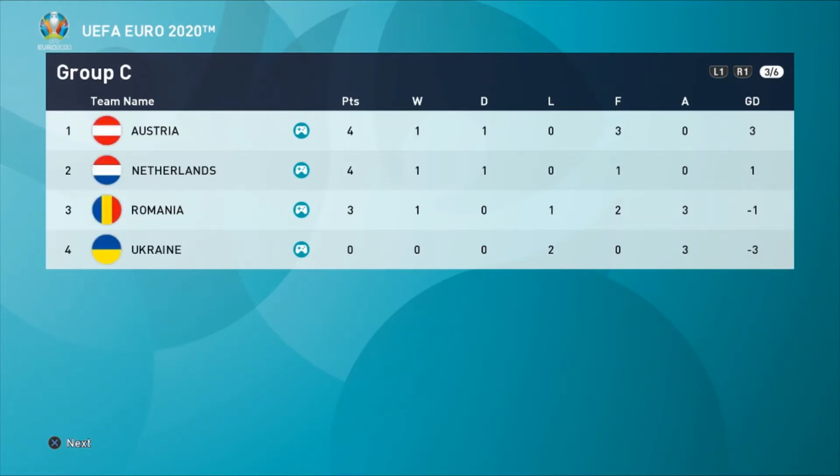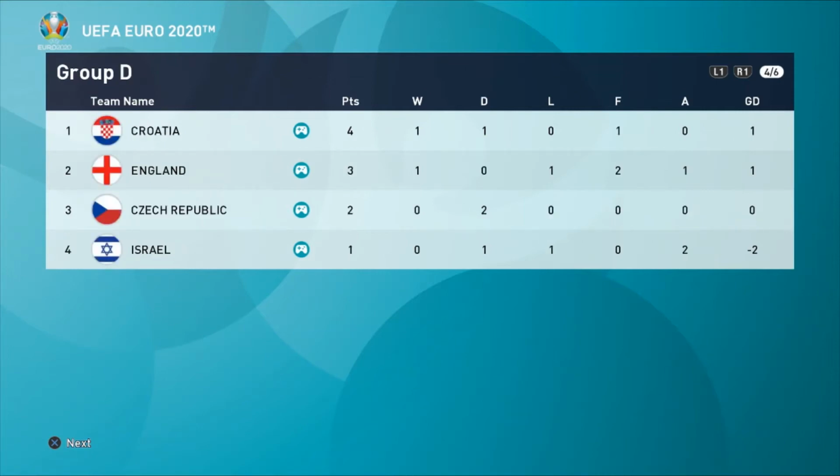Group C, Austria, Netherlands are on 4 points, but Romania's 2-0 win means that this group is well and truly back open. Romania could still realistically get through. They've got to play the Netherlands, however, so a tricky job on their hands if they want to get through to the next stage of the competition. As for Ukraine, they can only finish in a 3rd place spot, but with a poor goal difference, there's a lot of work to do.